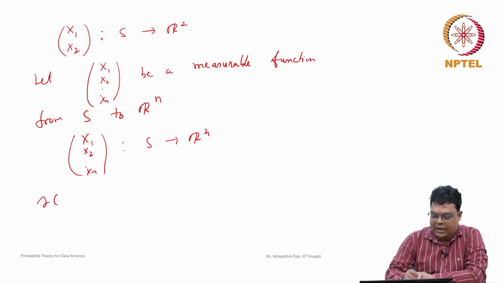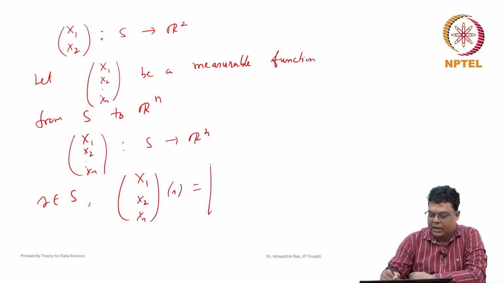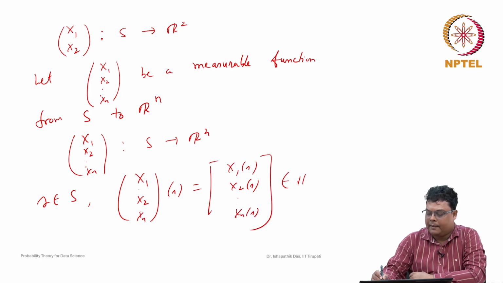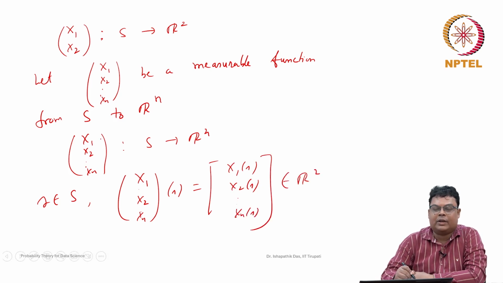So for each element s belongs to S, (X1, X2, ..., Xn) of s is nothing but defined by (X1(s), X2(s), ..., Xn(s)). Here each X1, X2, ..., Xn is a random variable.